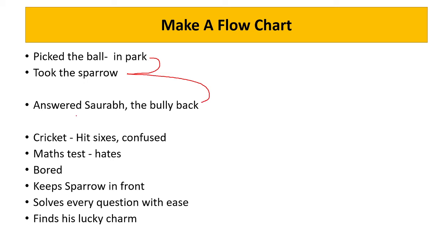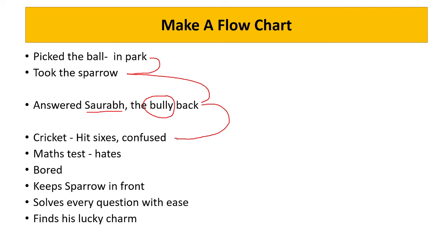After that, he answered Saurabh, the bully, back. So you have introduced another character. You've thought that there should be another character in your story, so you are bringing Saurabh in. Here you also tell that Saurabh is a bully, so you have created a conflict also. Saurabh is a bully and your character, the boy, answered the bully back. Now after that, what happens? Since they are in the park and he picked the ball, maybe they are playing cricket. So he hits sixes and the bully is confused.